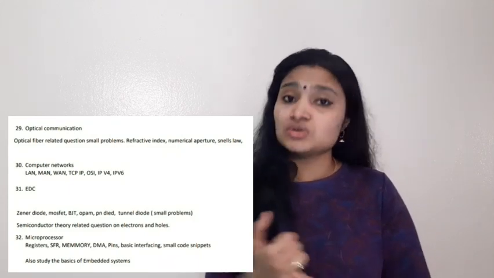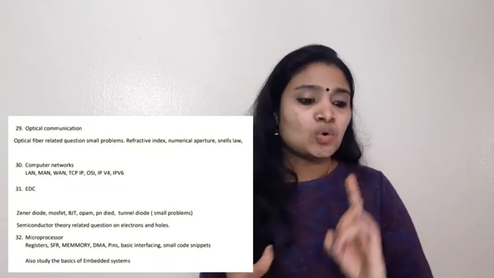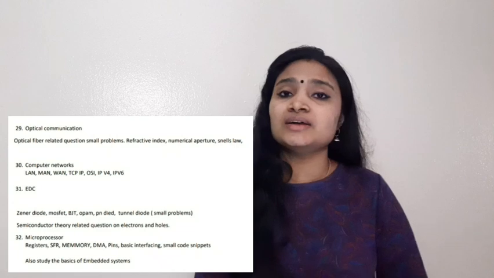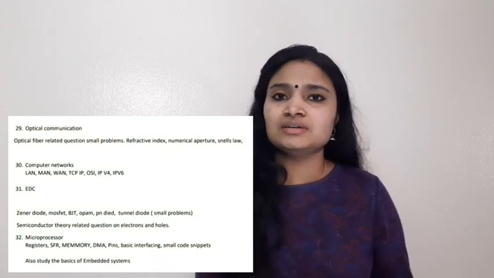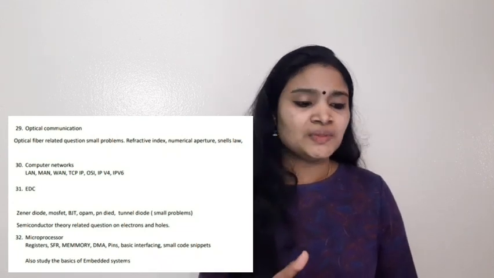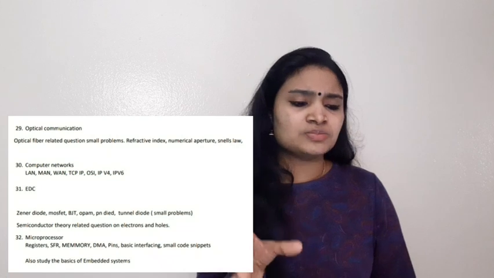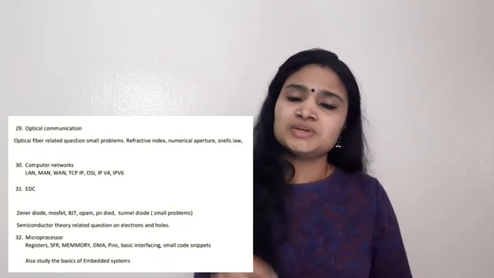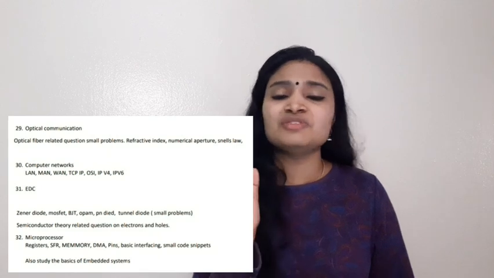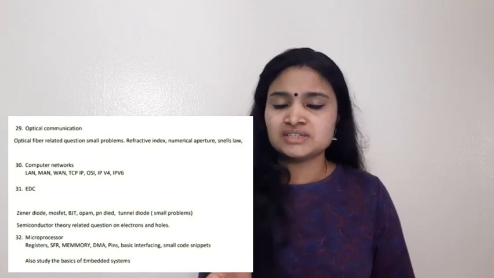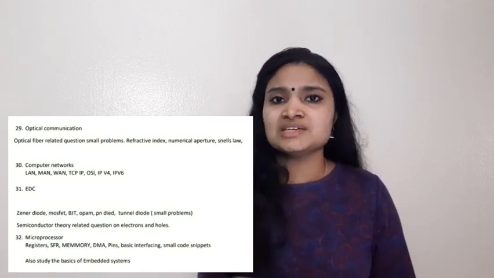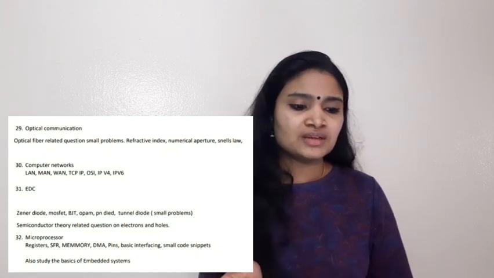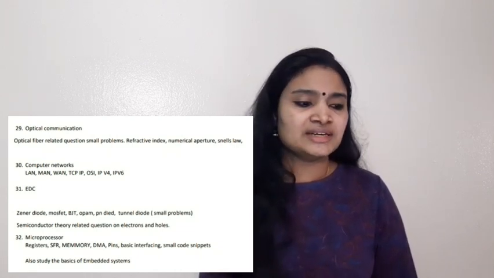Then MOSFET, BJT, op-amp again here. Then PN junction diode, tunnel diode. All these are important areas. Now, you can expect theory questions from tunnel diode, but from the other areas, you can expect small numerical questions also. For example, from BJT or from MOSFET, from Zener or from PN junction diode, small numerical questions you can expect. So, these are all areas you have to study from EDC.